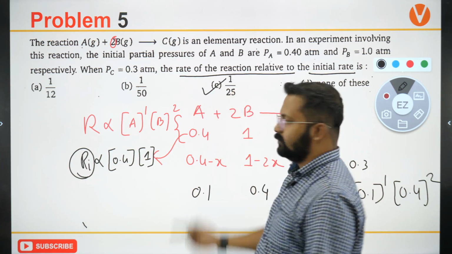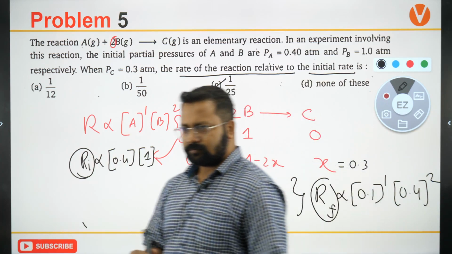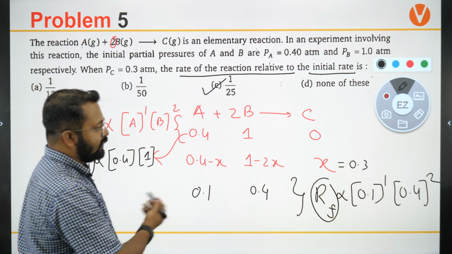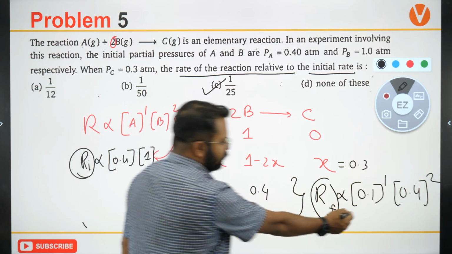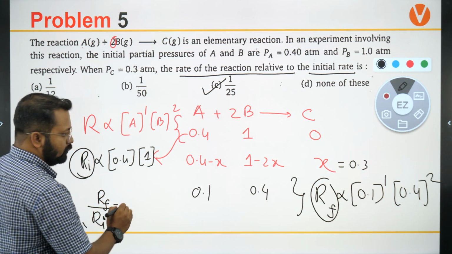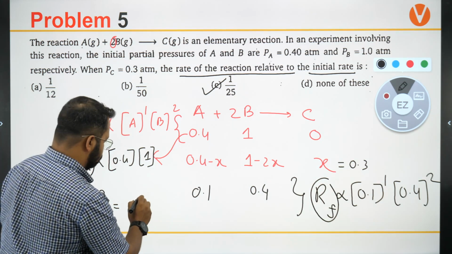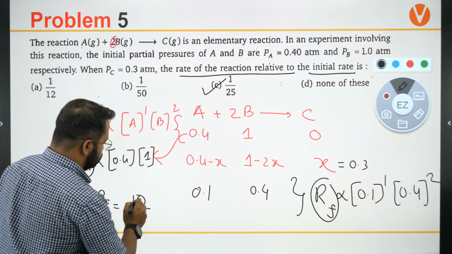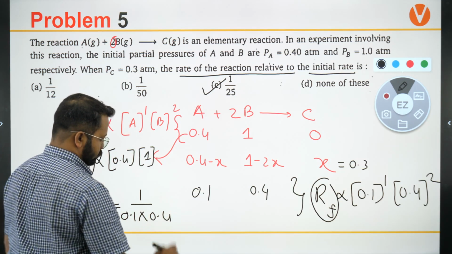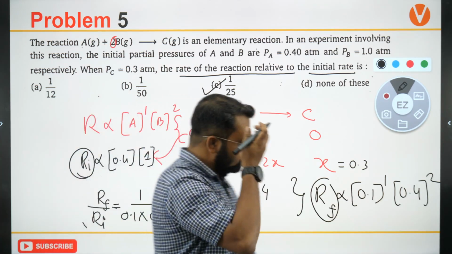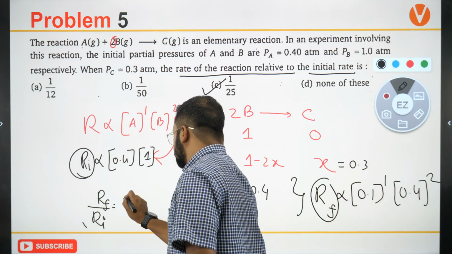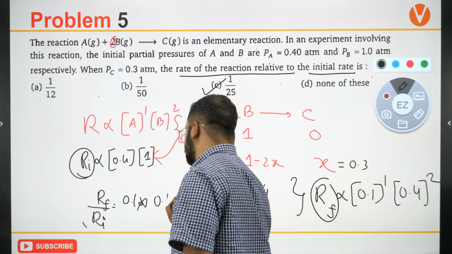Rf by Ri should be C. The correct answer is C. Rf by Ri will be equal to 0.1 times 0.4. This should be your answer.